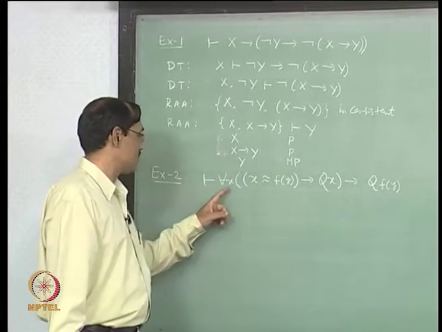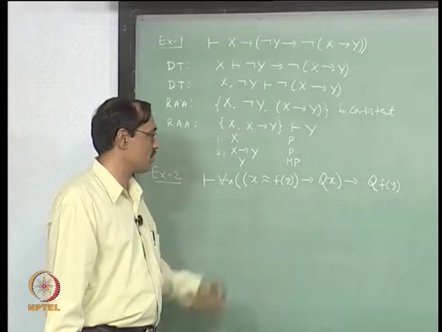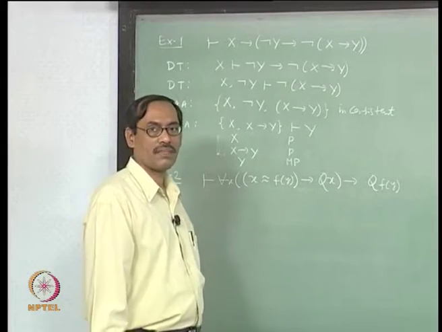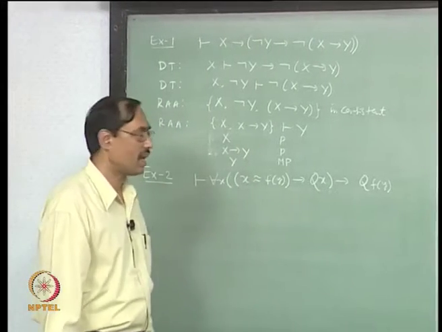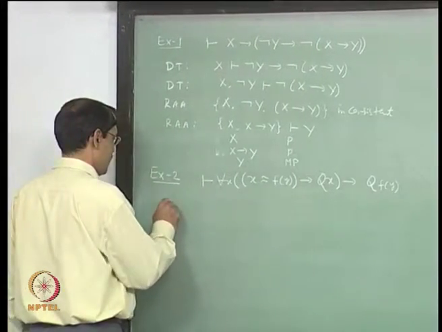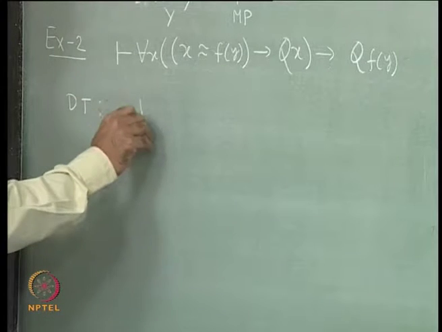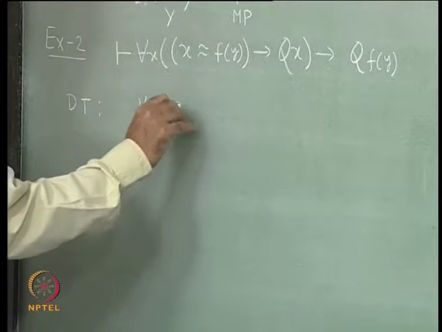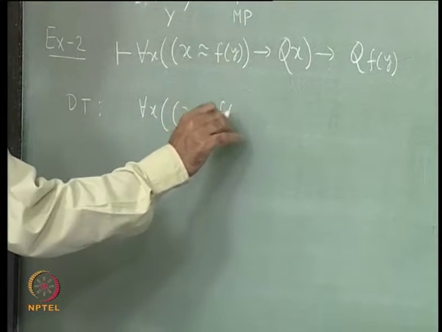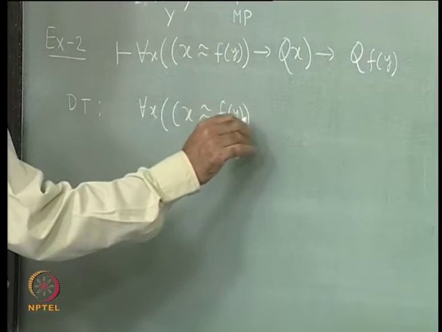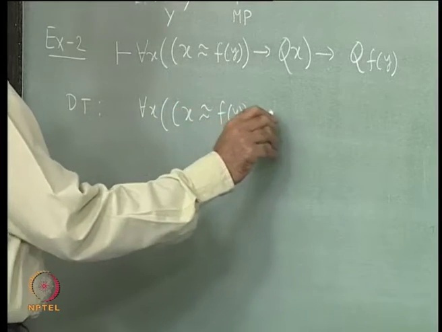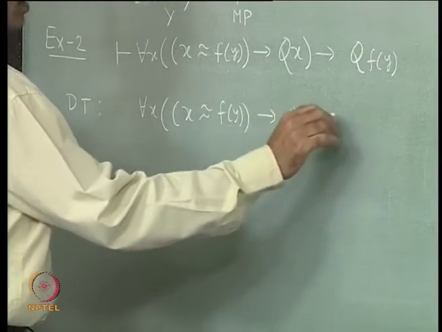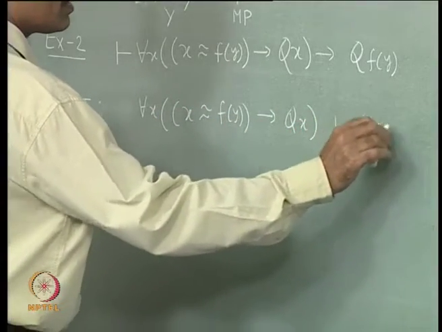Here we have for each x, x equal to f of y implies q x, and then we show q of f of y. Again the deduction theorem might be handy. So, by the deduction theorem we just show that for each x, x equal to f of y implies q x, entails q of f of y.